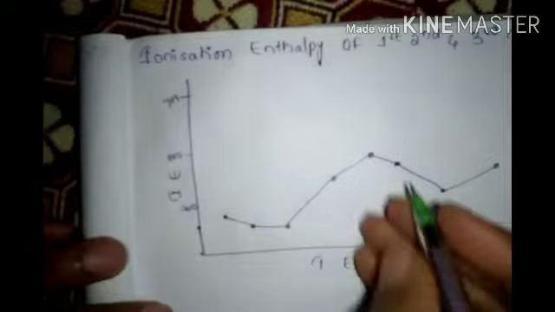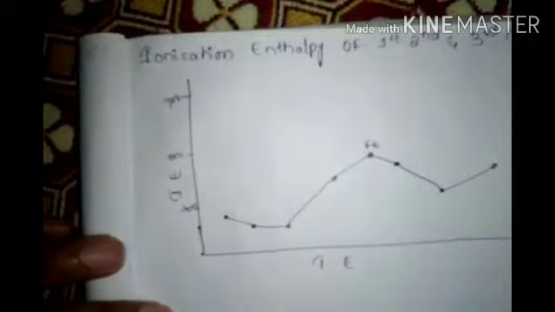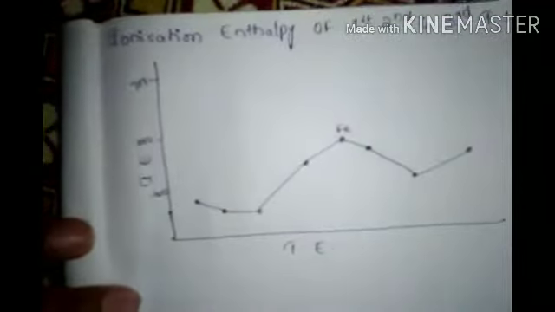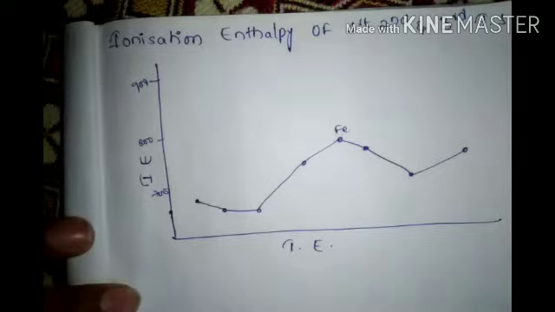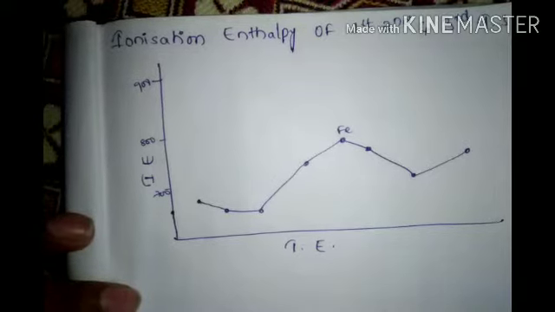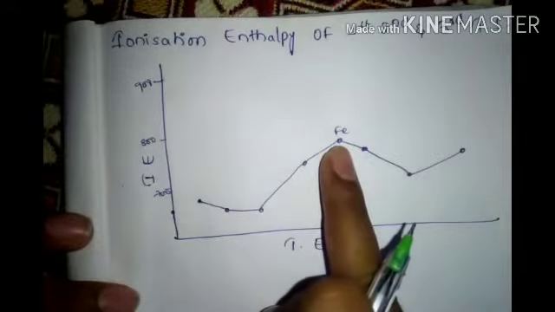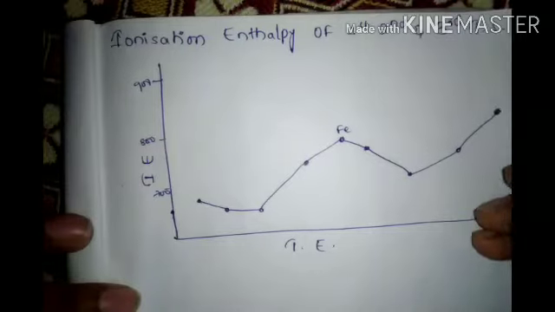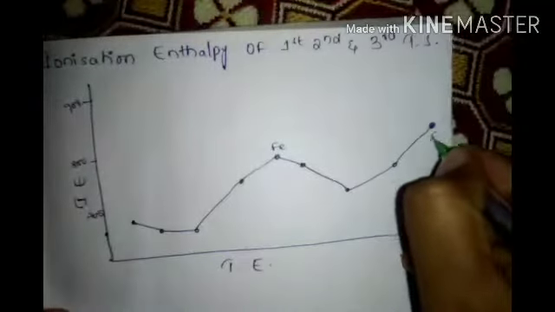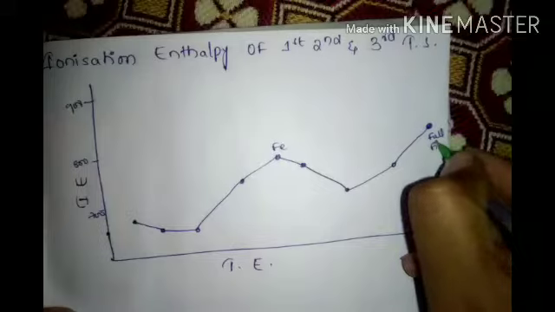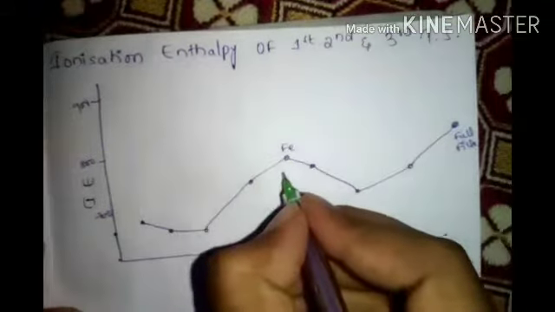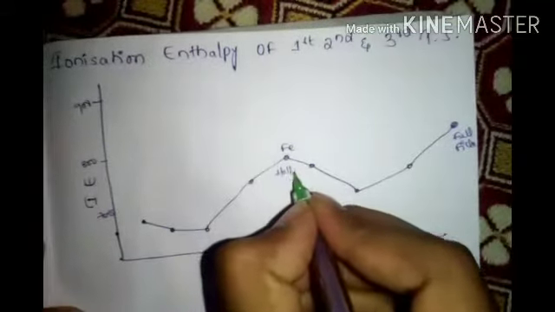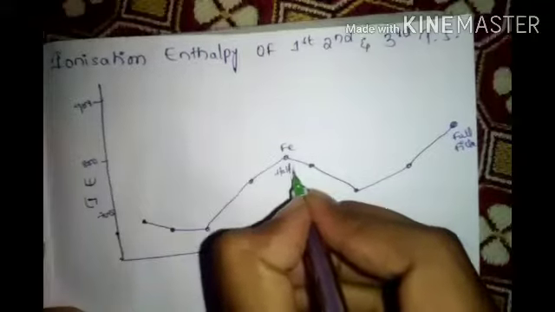This way it will come. Fe will come highest because of half-filled stability. If you observe the electron configuration, full-filled or half-filled, that time only it shows highest. Last, zinc is very high because of full-filled.